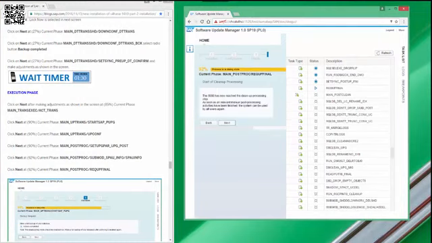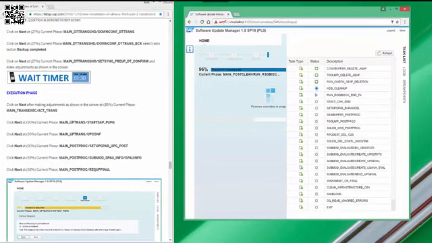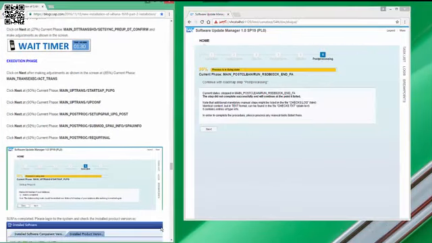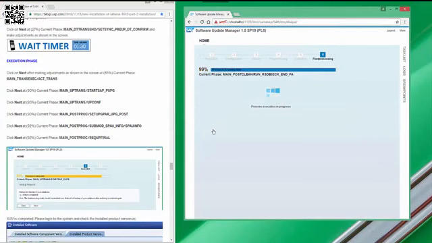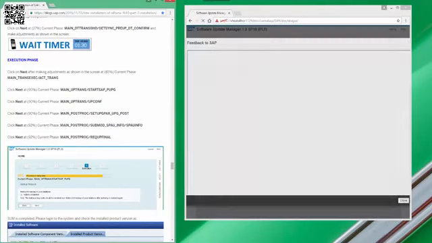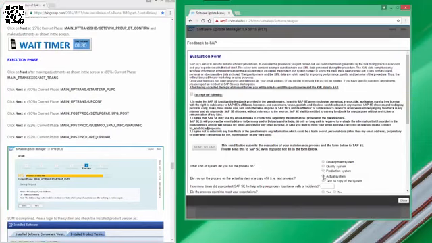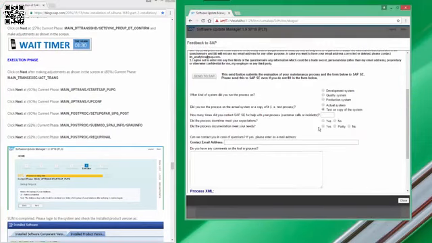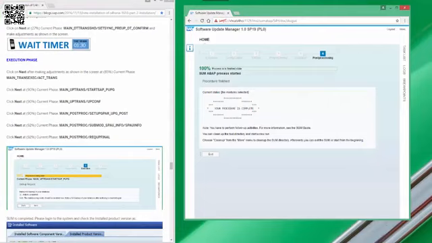We are now at the cleanup processing phase. That finishes the add-on installation with SUM.